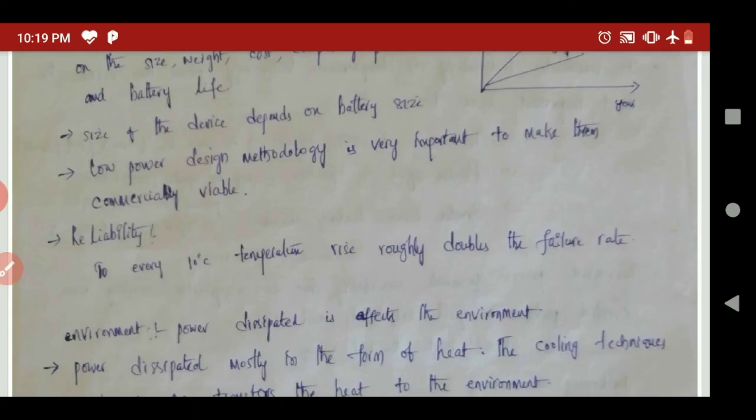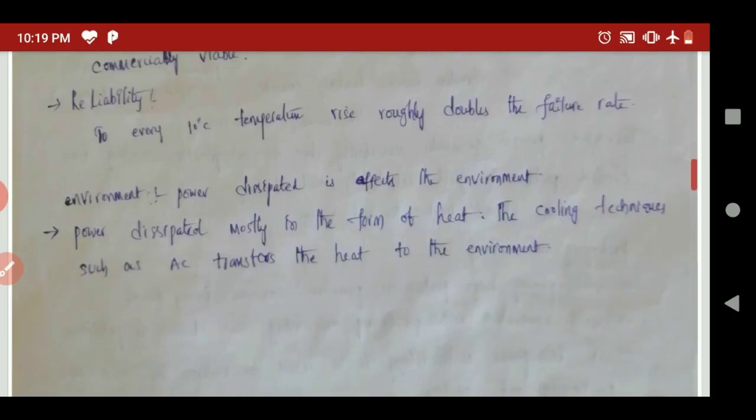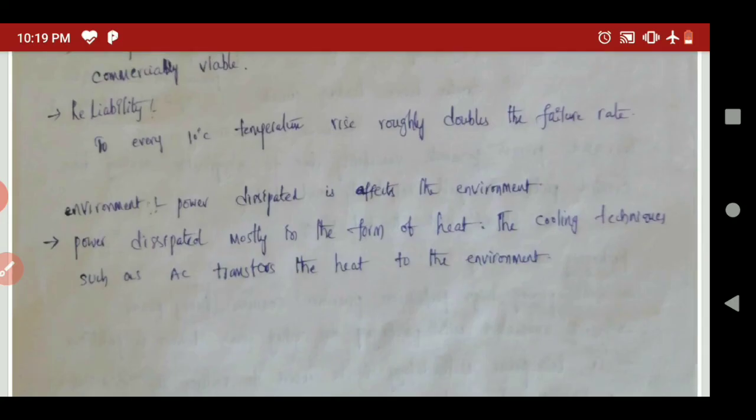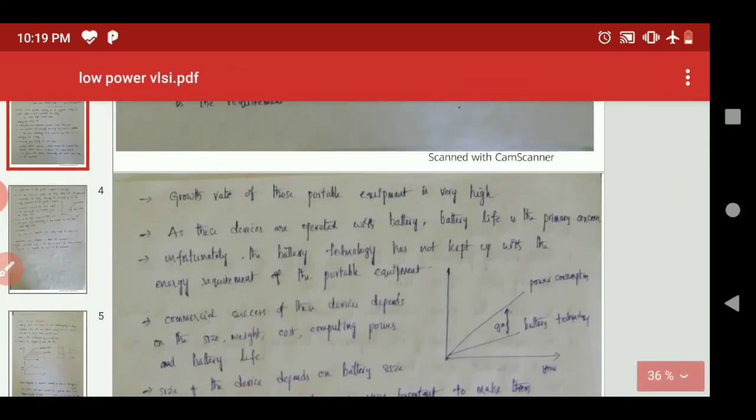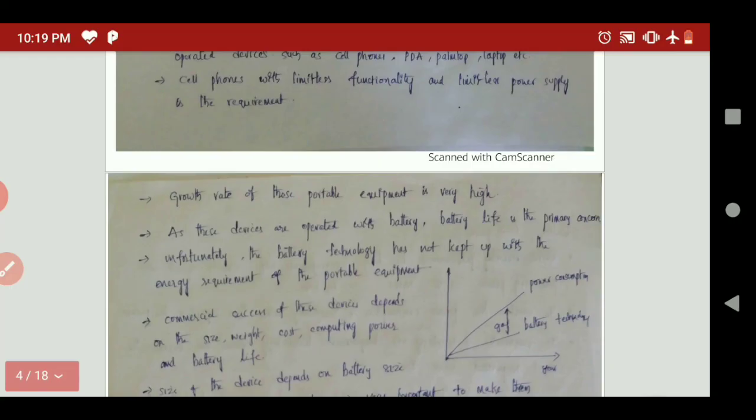Next one is the environment. How does the power dissipation affect the environment? The power is dissipated in the form of heat in the environment. Therefore it affects environmental issues also. For that purpose we need some cooling techniques. Cooling techniques are required for the corresponding circuits also. So this is just a brief introduction on why low power is a requirement in VLSI designing.